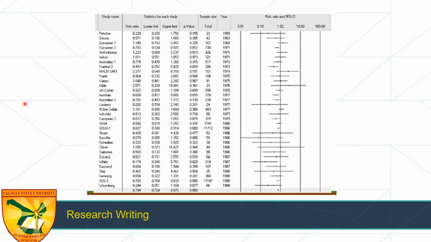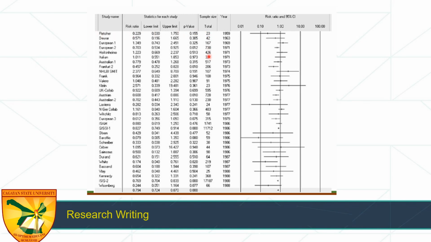So this is an example of meta-analysis where they have all these studies and then they took the risk ratio and the p-value, whether it's statistically significant, and they took the sample size. So imagine in one of your studies, you only have, for example, 23 respondents.